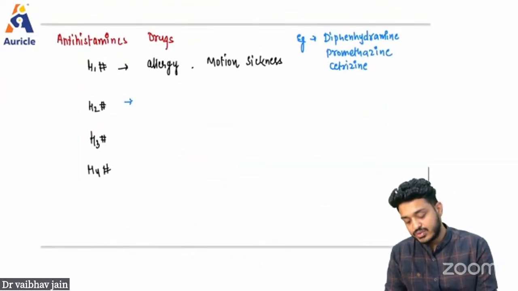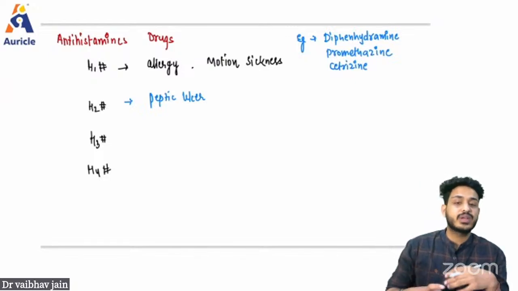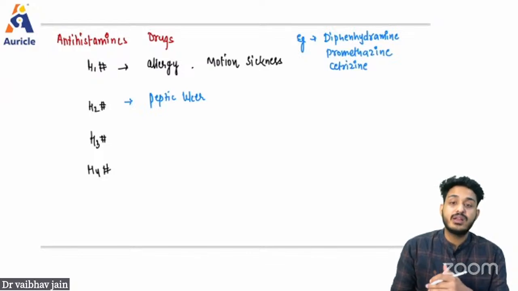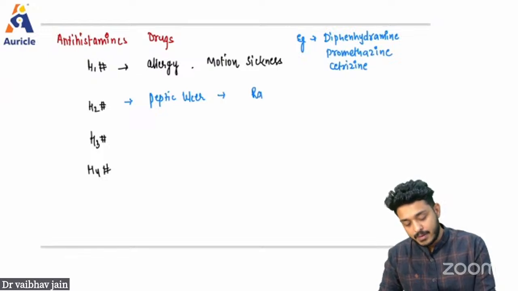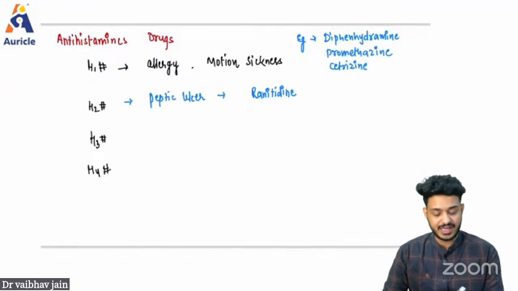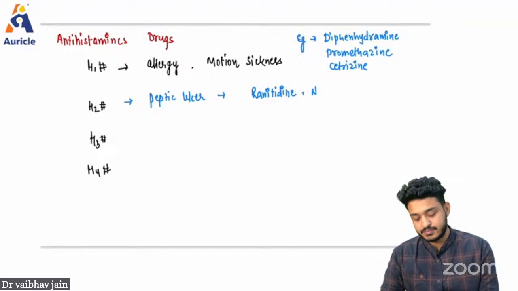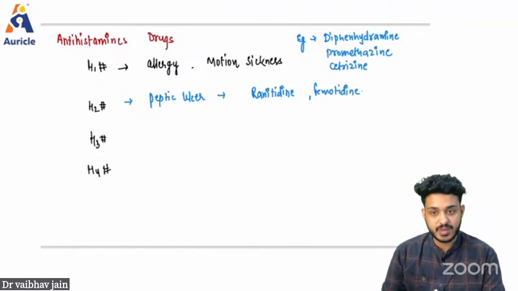H2 we are generally using in the cases of peptic ulcer, whenever we are having full stomach. Whenever we are having full stomach, the patient has already eaten something, we should not give PPI, right? In this particular case, we are using H2 blocker. The examples are cimetidine, ranitidine, famotidine, or nizatidine, whatever you want to remember. These are the drugs we are using for the H2 blockade purpose.